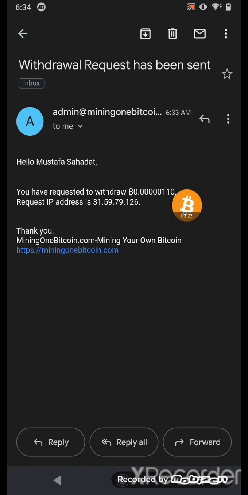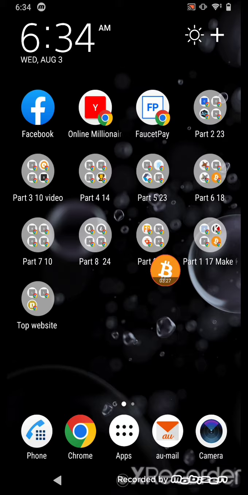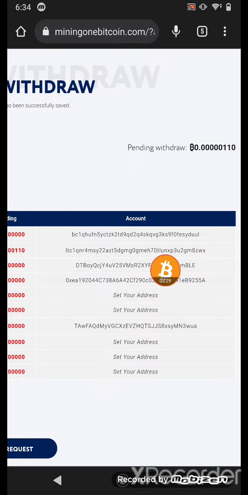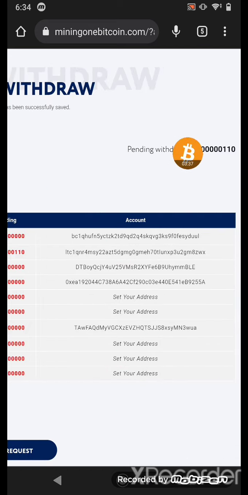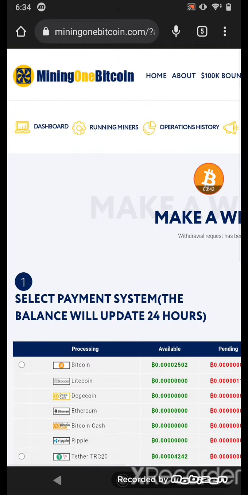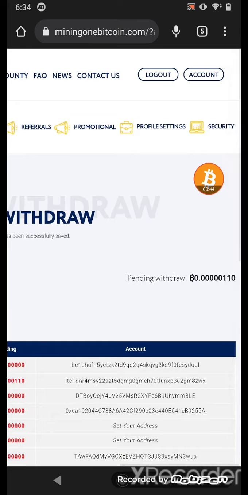This is the IP address. This is the withdrawal from the website, and it shows in my email. The next way is Tether, but after I receive the Litecoin, I will share with you the withdrawal proof of the Tether.